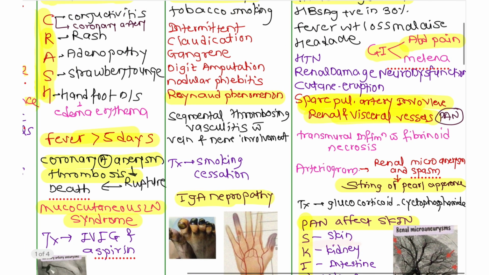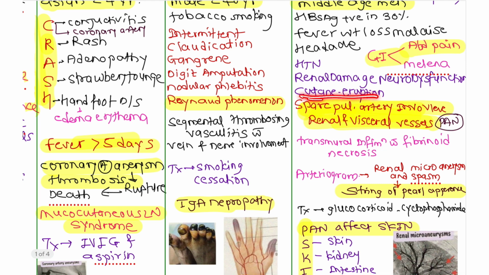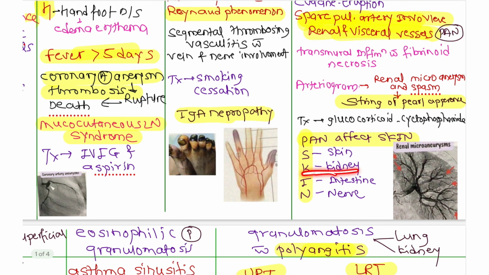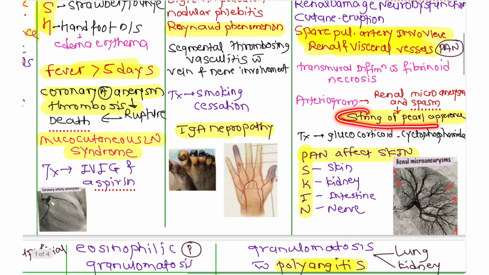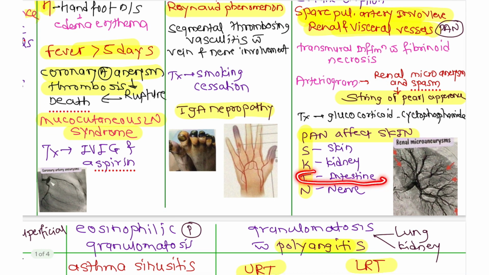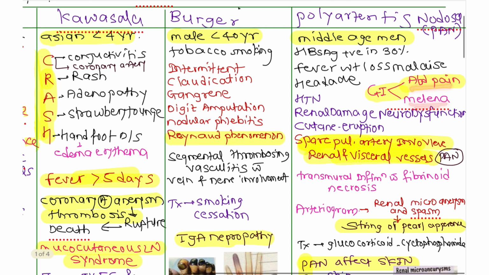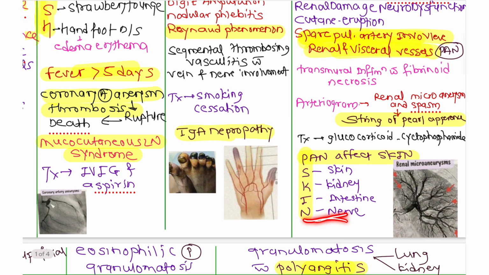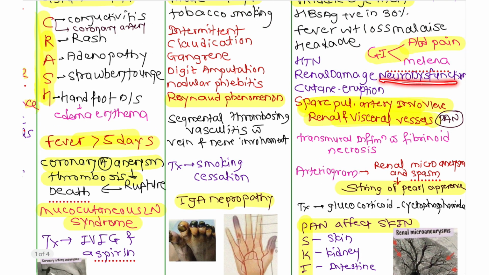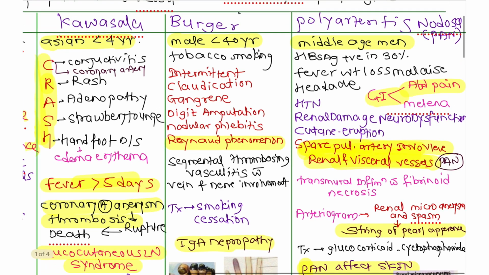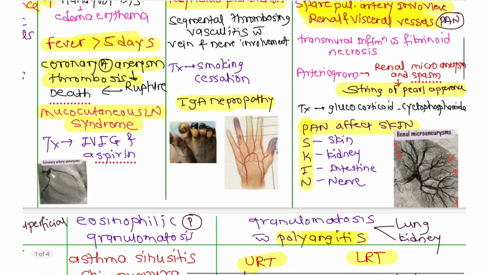What are the skin symptoms? I have already told you, that is a cutaneous eruption. What are the kidney related symptoms? That is the string of pearl appearance, renal microaneurysm, and renal spasm. What are the intestinal symptoms? I already told you, that is the abdominal pain and melena. And what are the nerve like symptoms? That is your neuronal dysfunction. So this is about your polyarteritis nodosa, that is a PAN.